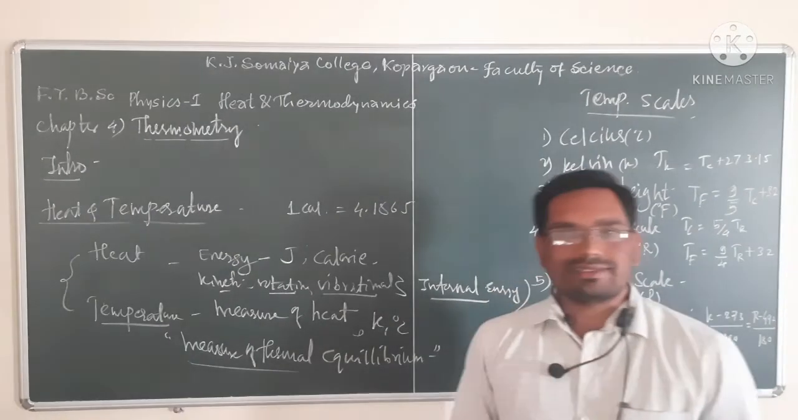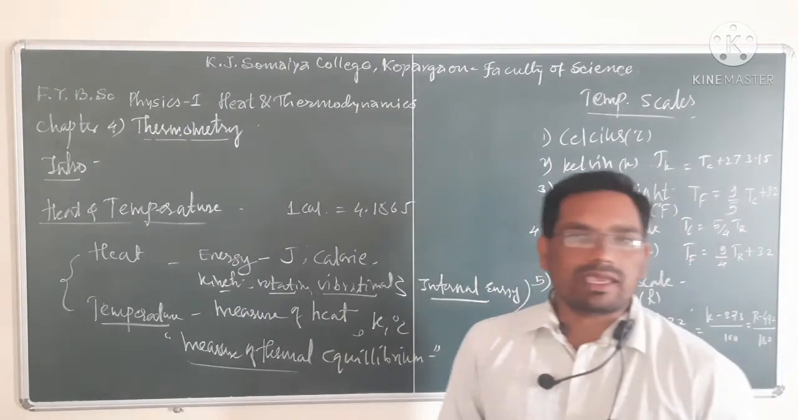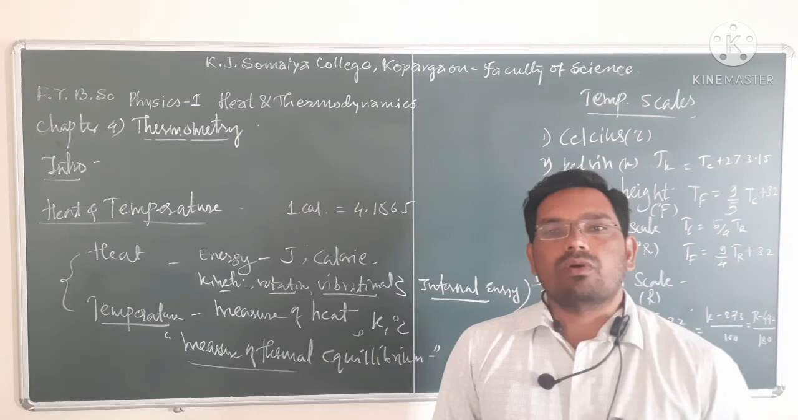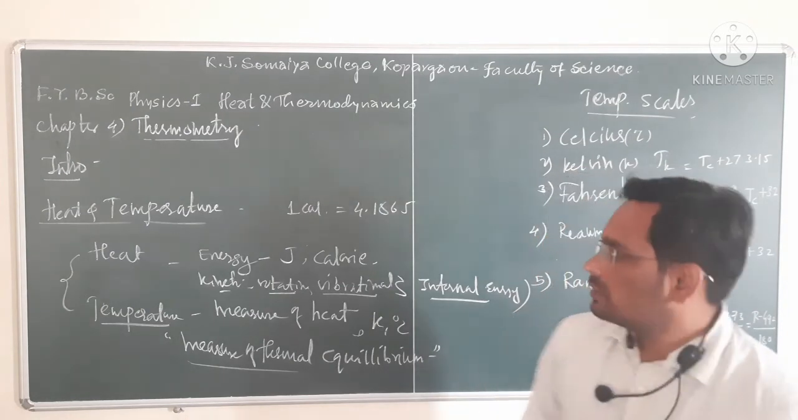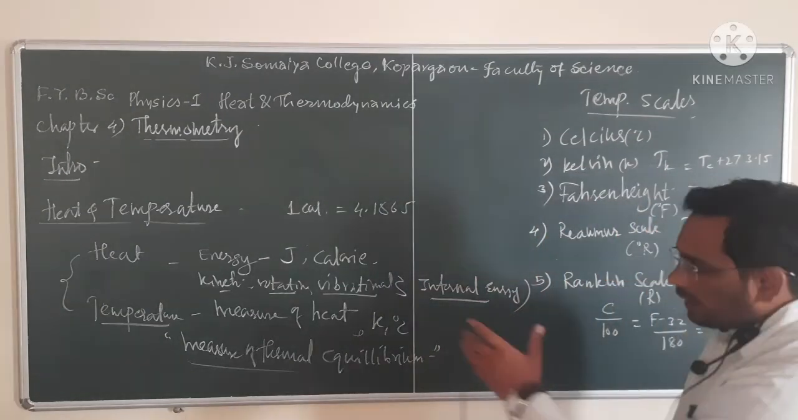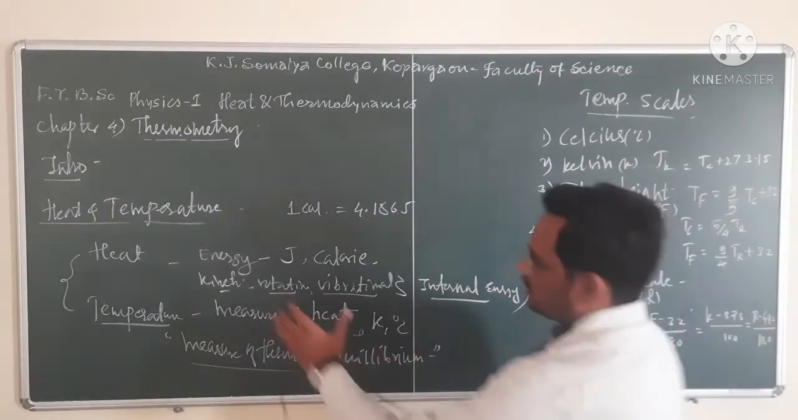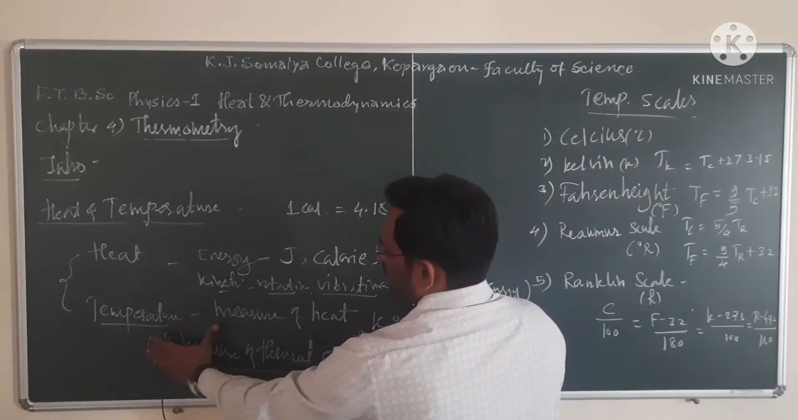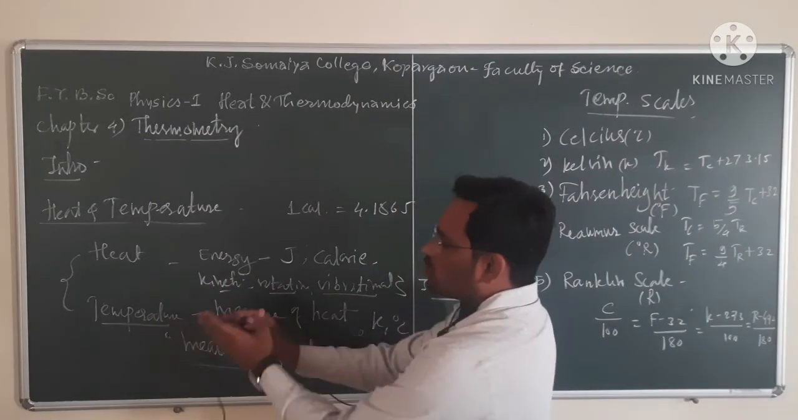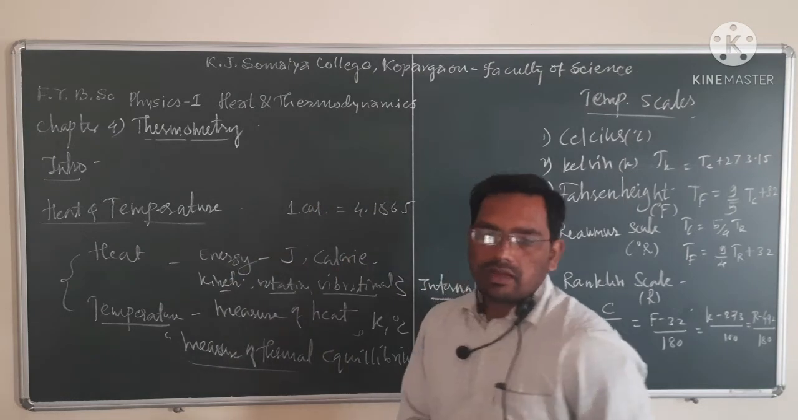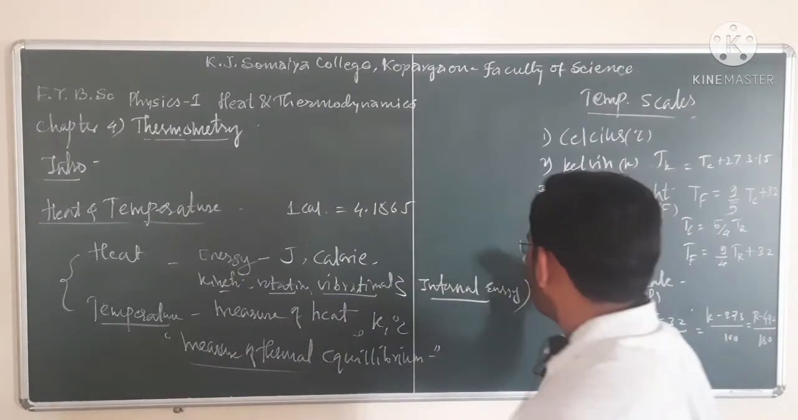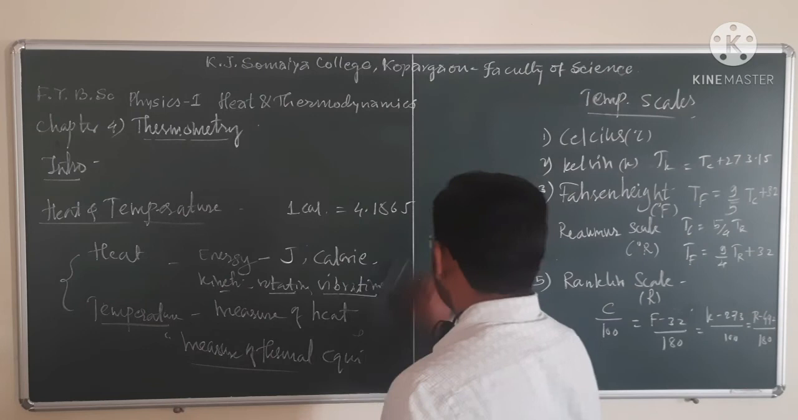If two bodies are not in thermal equilibrium, then we can say two bodies are not in thermal equilibrium. Now, until this point you understand what is meant by heat and what is meant by temperature. These are two totally different quantities. Now, measuring temperatures.